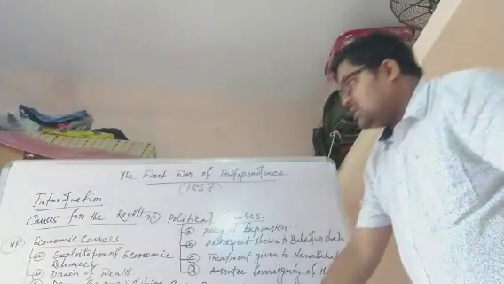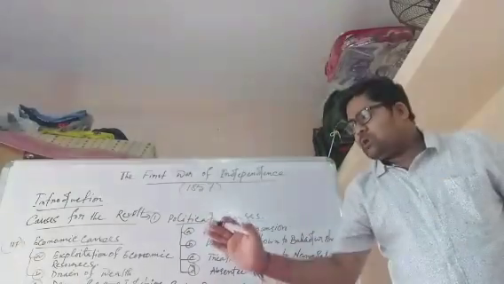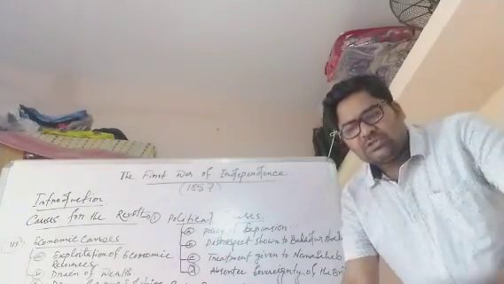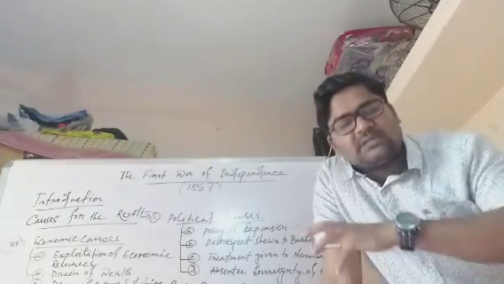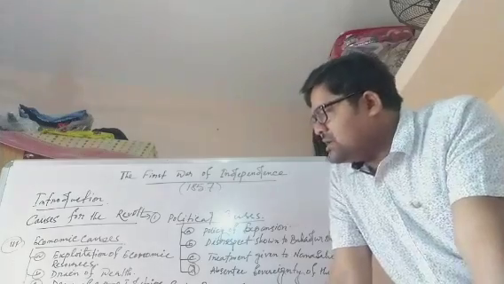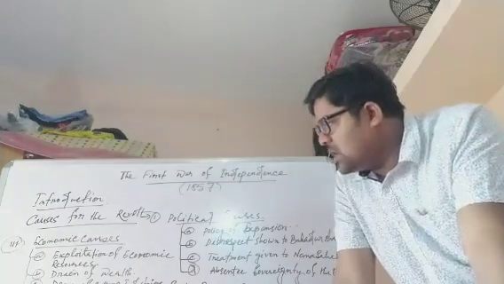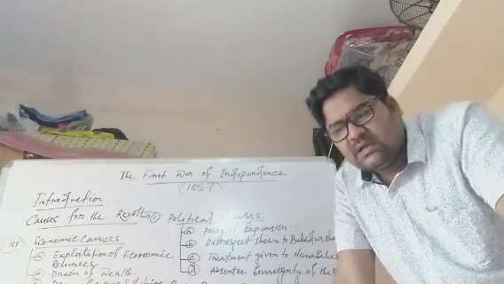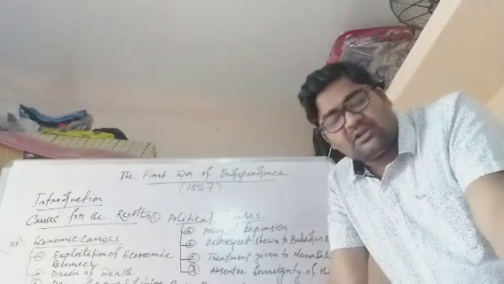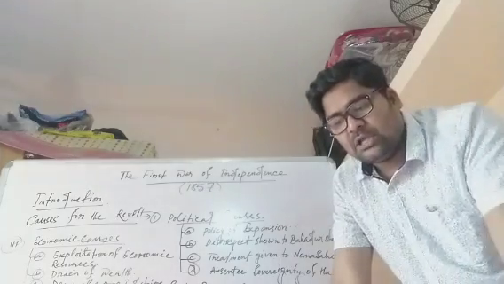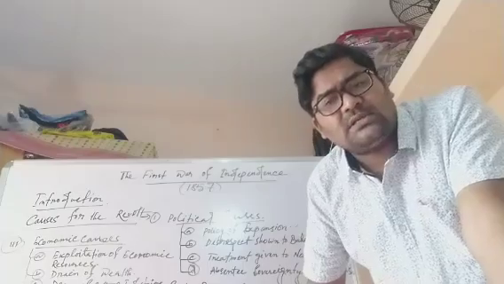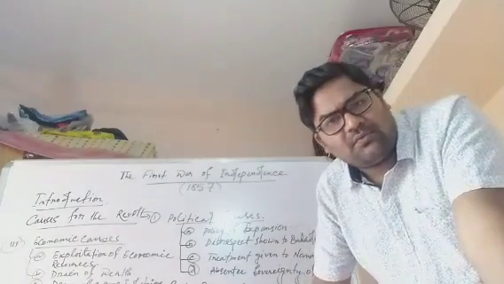Now next is the third cause, that is the economic causes of the revolt of 1857. The most important reason for the popular discontent was the economic exploitation by the British. And the British exploited Indians through various ways: first, exploitation of the economic resources, then drain of wealth, then decay of cottage industry and handicrafts, number 4, the economic decline of the peasantry, and number 5, growing unemployment. So these are the important points in the economic factors.